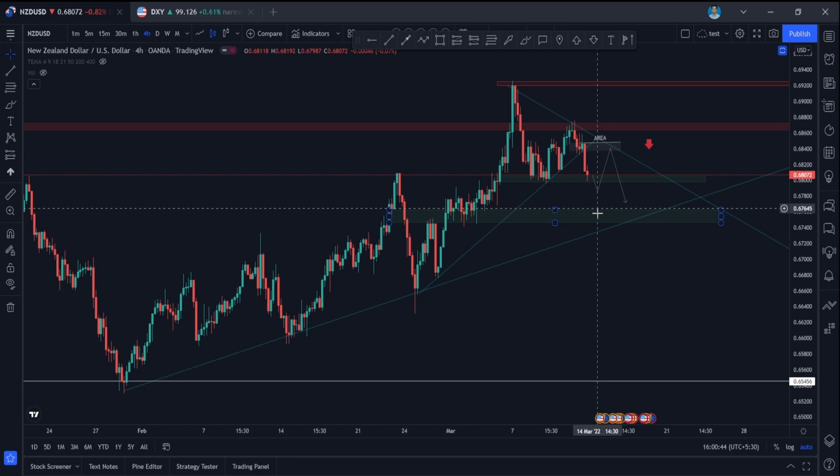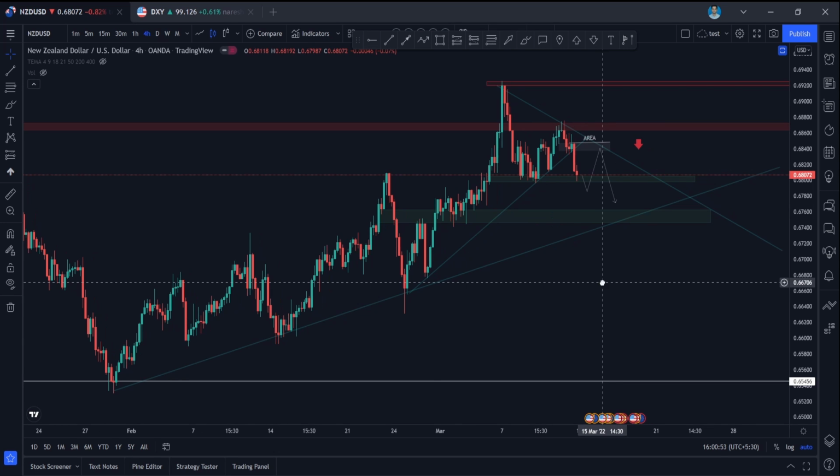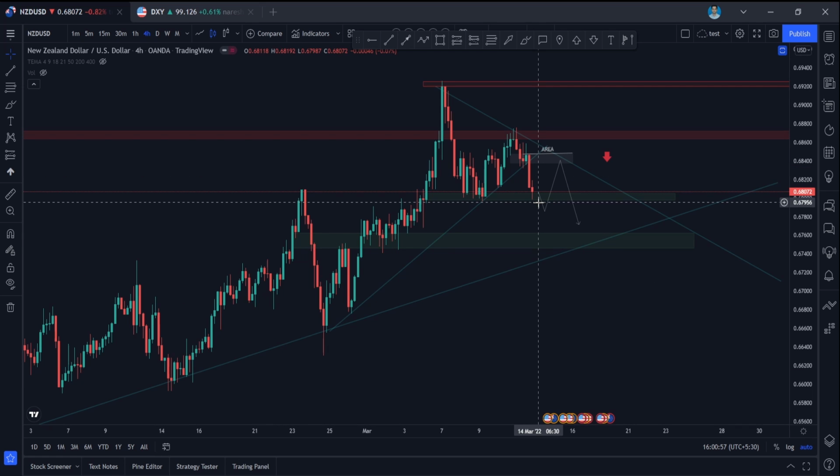So if it is breaking down, it is better to go with AUD. Here also we are having an opportunity, but the risk to reward ratio would be less. But in AUD, we are having a pretty good risk to reward ratio. So it is similar to AUD, guys, AUDUSD.